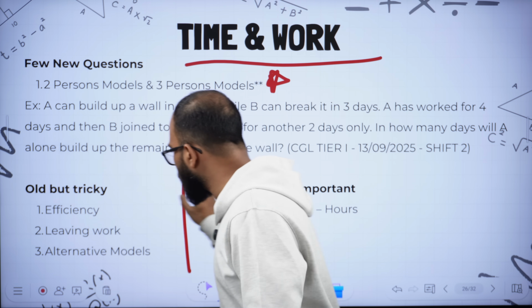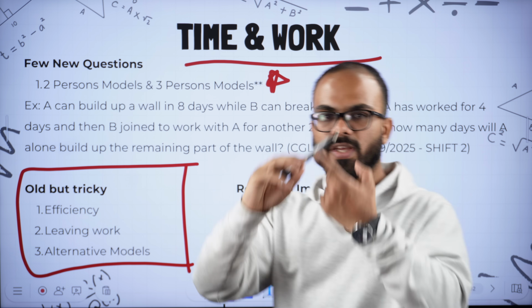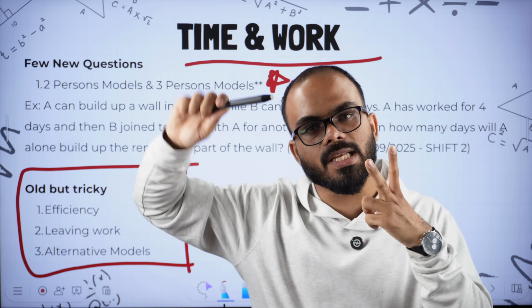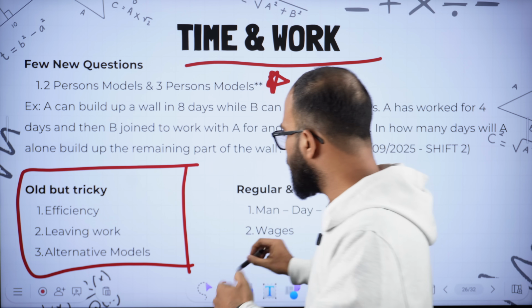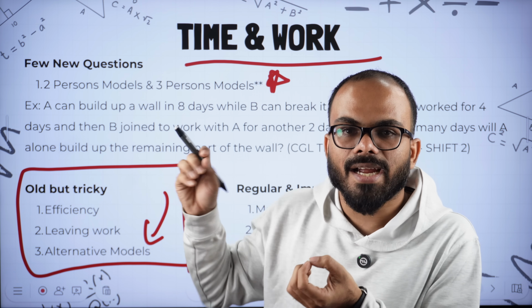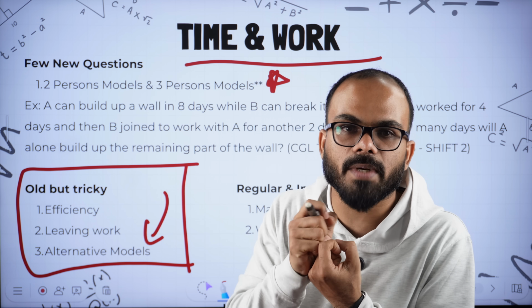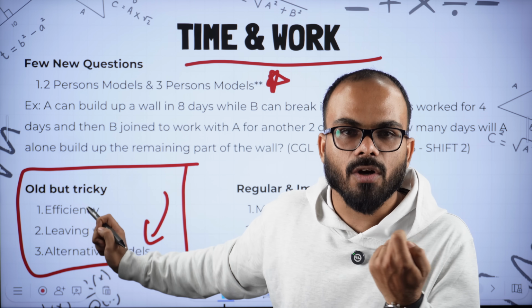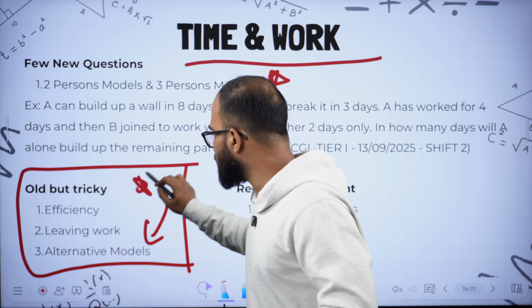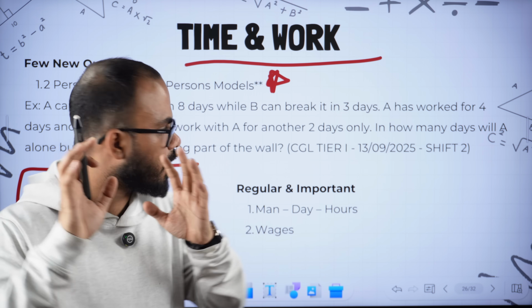Then give more importance to questions of efficiency, questions where A and B join to do a work and B leaves the work, and alternative work models, because these are slightly tricky. If there is a small change in the verbatim of these questions, often we tend to fumble. So please be good at these particular topics. These are old, but please be sure you are good at them.